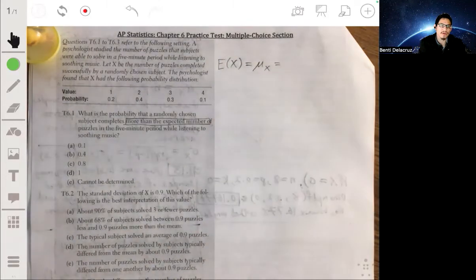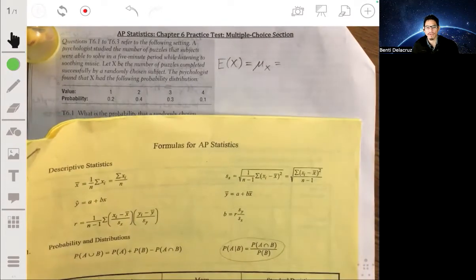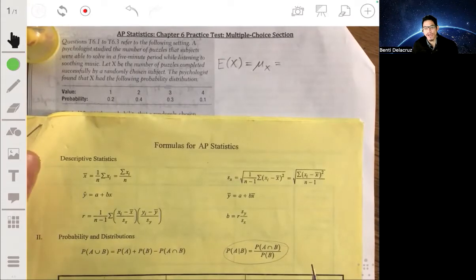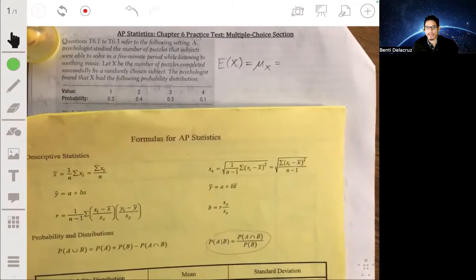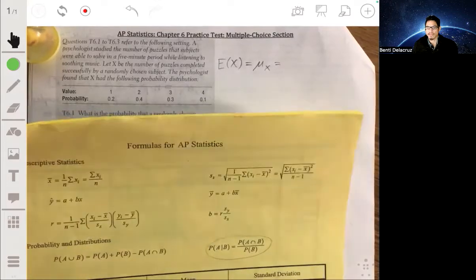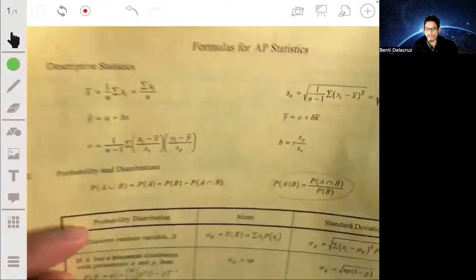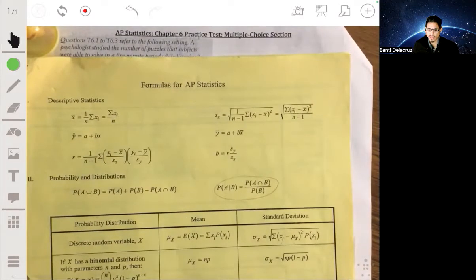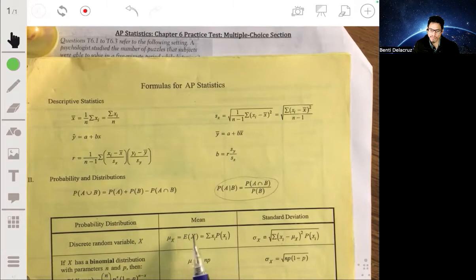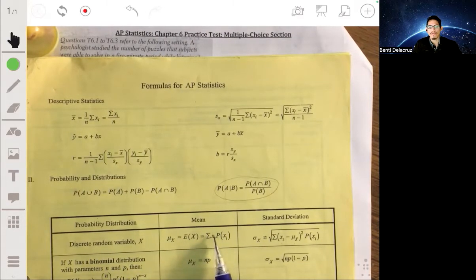And this is given in your formula sheets. So make sure you get comfortable with this. You do get a formula packet on your AP exam, and I'm sure your professors or teachers will let you use one, but make sure you know the notation. So for this, we've got a discrete random variable in this case. It takes on whole numbers. And the mean, or expected value of X is given by the sum of the corresponding X values times their matching probabilities added together.